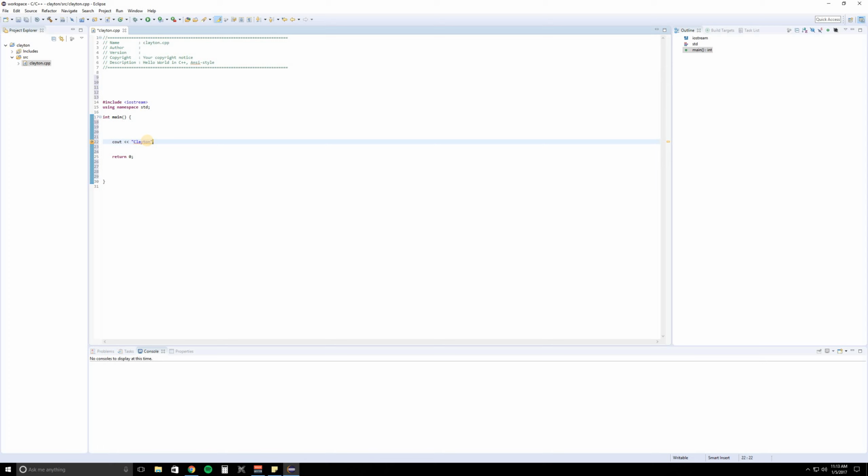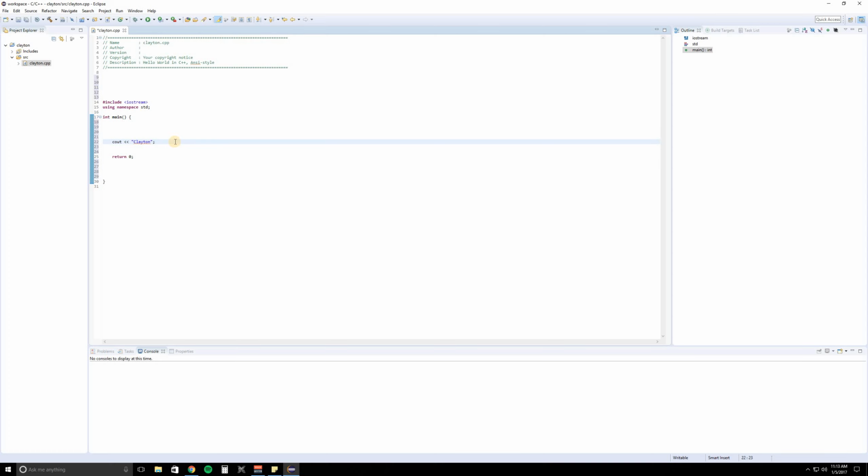So when we're done writing our statement, we need to end the sentence with a semicolon. Don't forget it, because you might have a problem with your program and you're like, why is it not working? Most times it's because you probably forgot to put a semicolon at the end. Okay, so we have our program. I'm happy with it. So let's go ahead and run it.